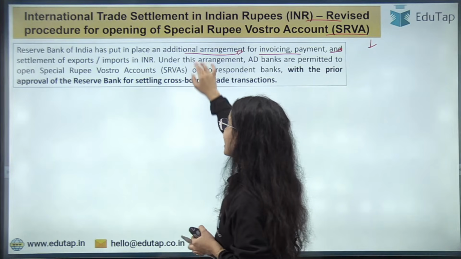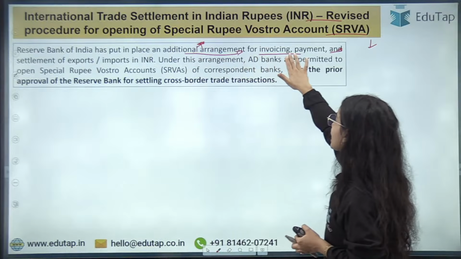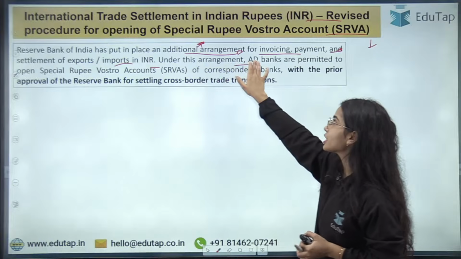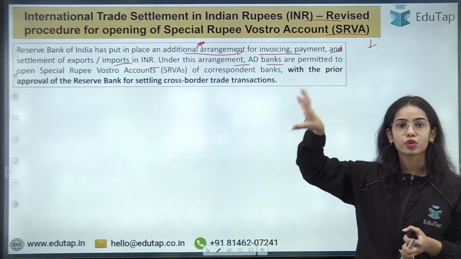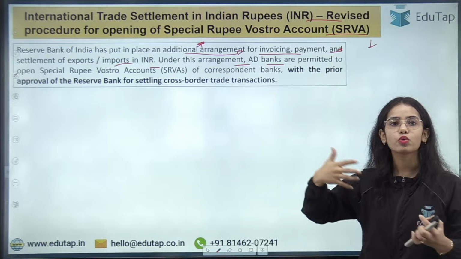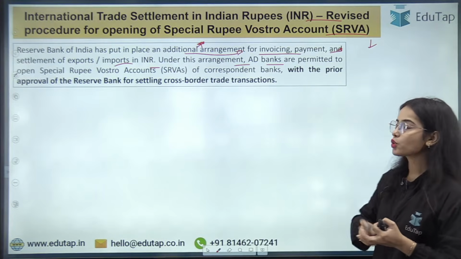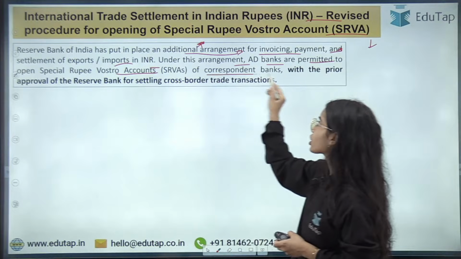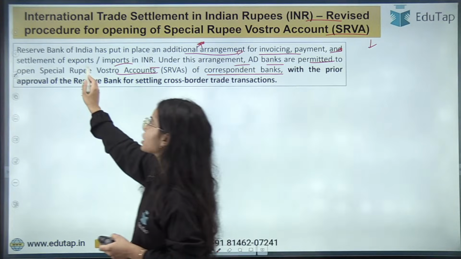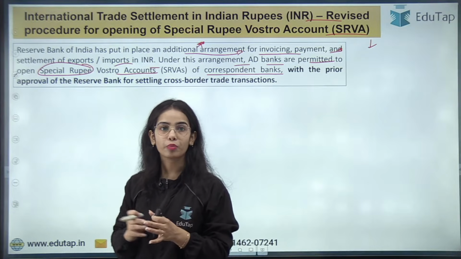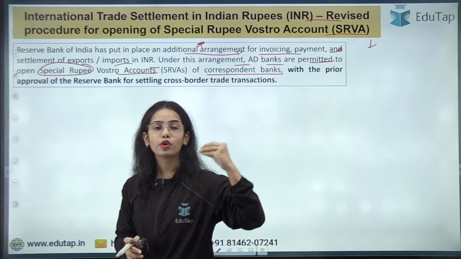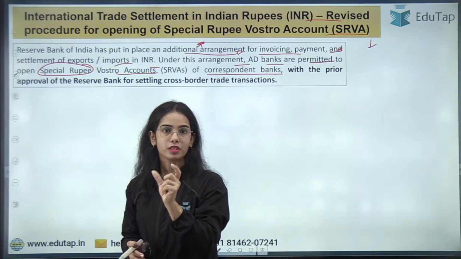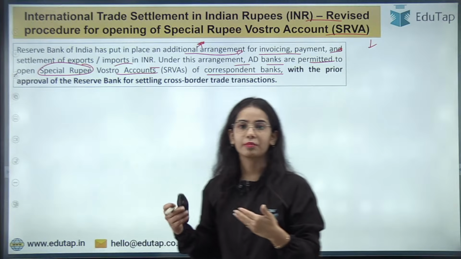So the Reserve Bank of India has put in place an additional arrangement for invoicing, payment and settlement of exports and imports in INR. Under this arrangement, authorized dealer banks, that is, the banks that are authorized to deal in foreign currency, are permitted to open special rupee Vostro accounts of correspondent banks. This is the account of the correspondent bank opened in the Indian bank for trade settlement in rupees.